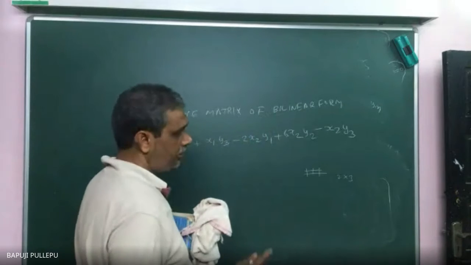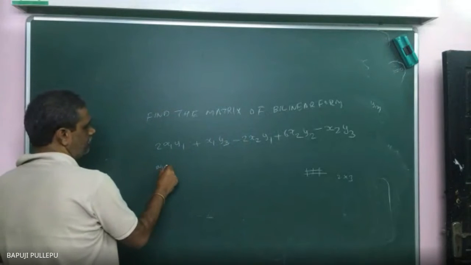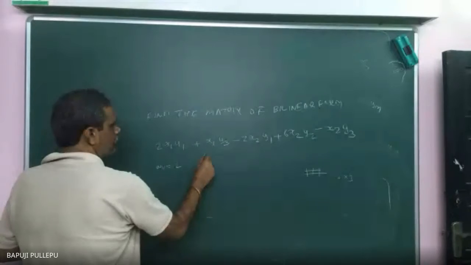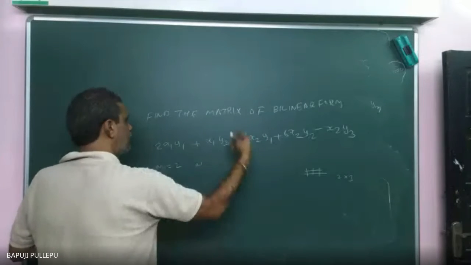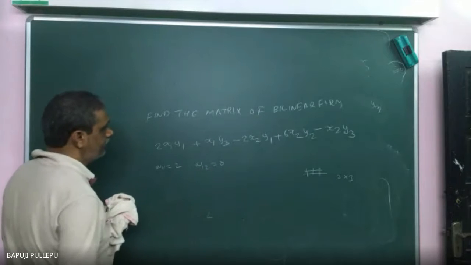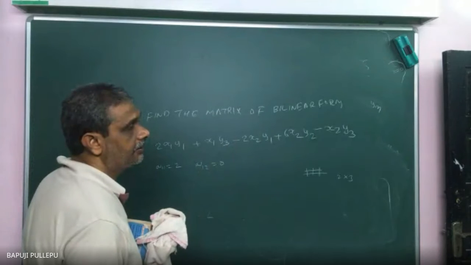Then a11, a12, a13. What is the a11 coefficient now? 2. Is a12 there? No, so the x1 y2 coefficient is not there, so a12 is equal to 0. Is a13 there? Say, it's 1. Yes, sir, 1.